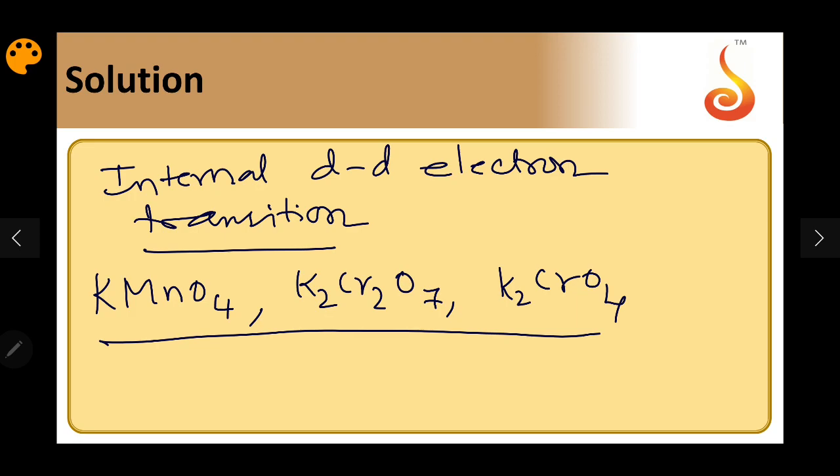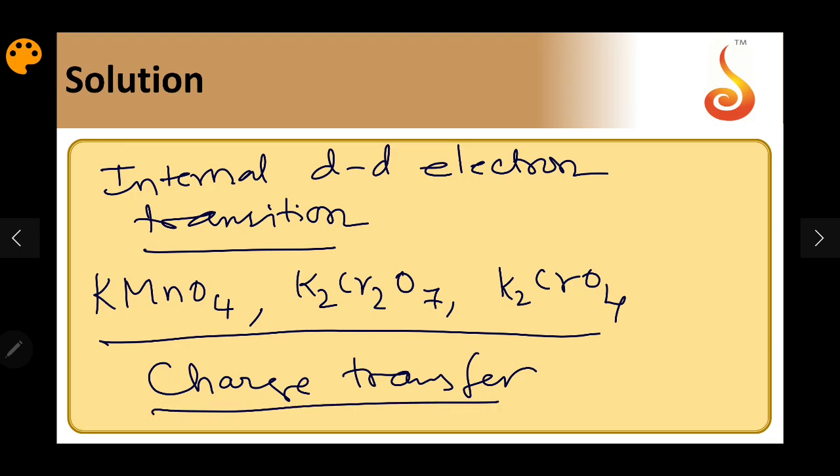Cr is in +6 state, Mn is in +7 state, highest oxidation states, there are no unpaired electrons in these metals. As a result, the color nature is due to a concept called charge transfer. So due to the charge transfer process, the color nature is observed. So answer should be KMnO4, K2Cr2O7, or K2CrO4.